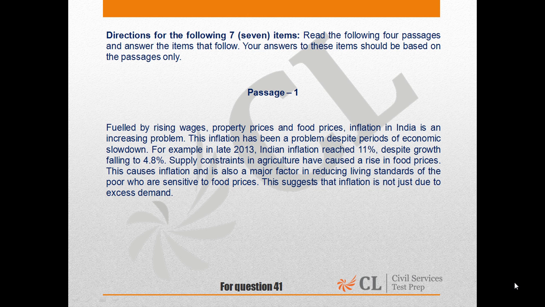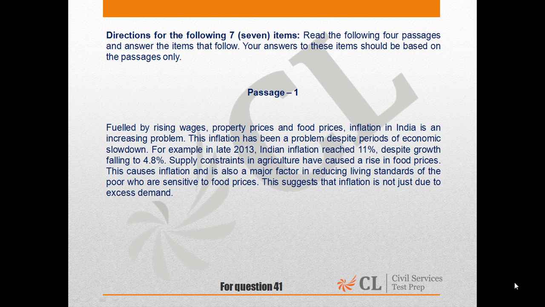They've also talked about how inflation has been a problem despite periods of economic slowdown, and it has reached a certain level. The next line is an important line, which says the supply constraints in agriculture have caused a rise in food prices.